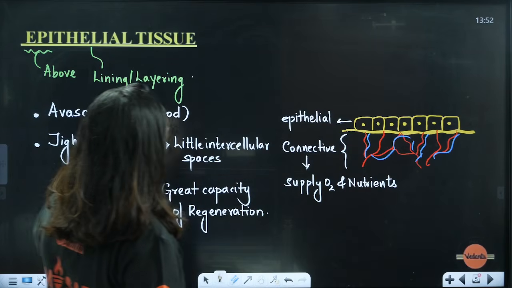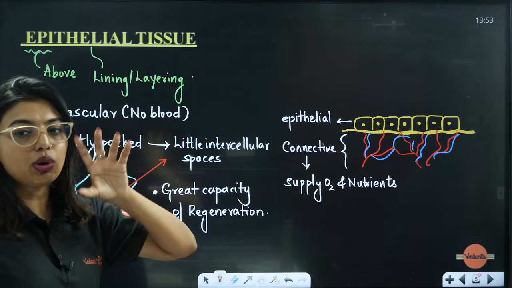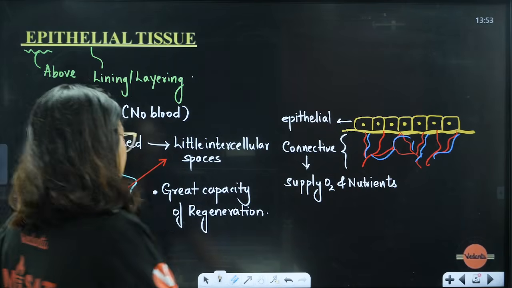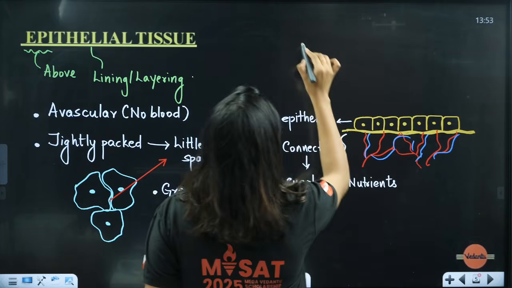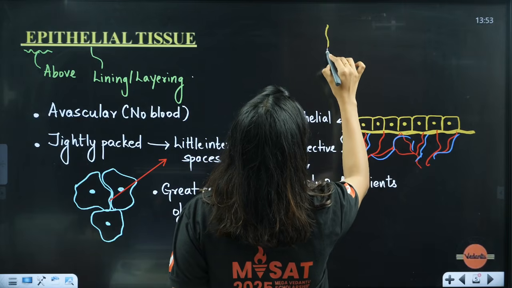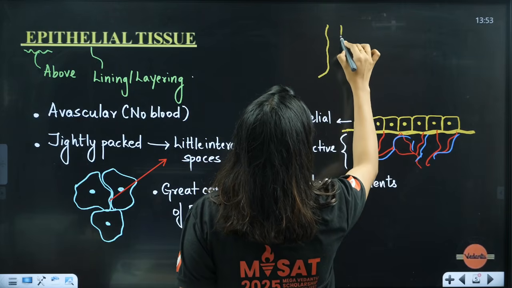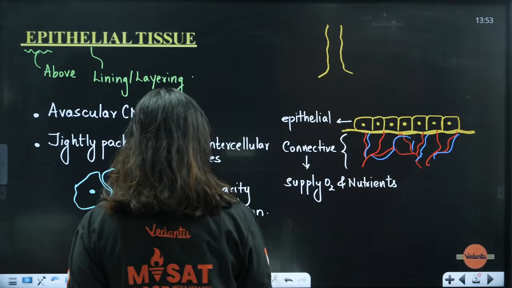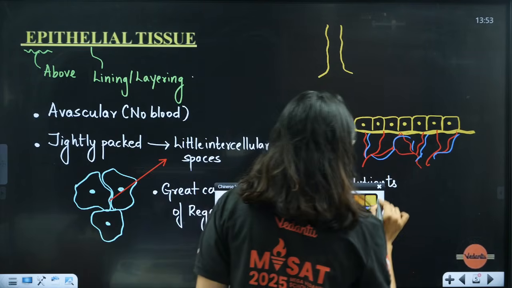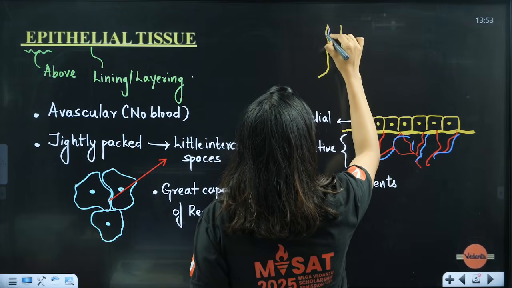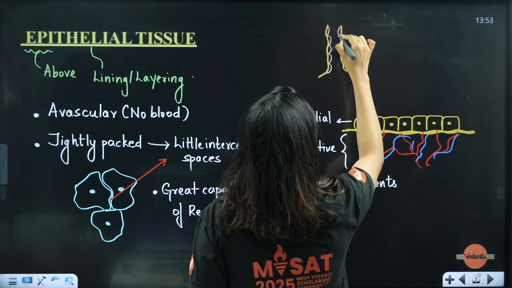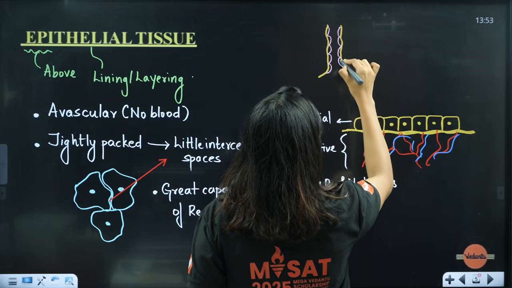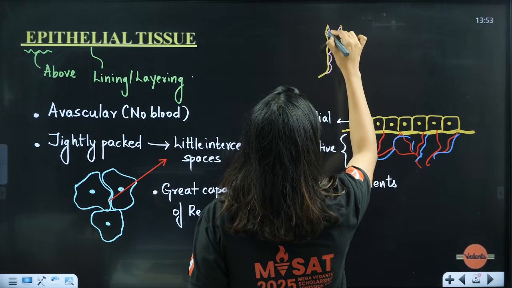Now students, I told you they can be lining or layering. What is the meaning of this lining or layering? Let's understand. Lining means, let's imagine our food pipe or bronchioles. In the bronchioles, these cells are lining, like this, on the inside.